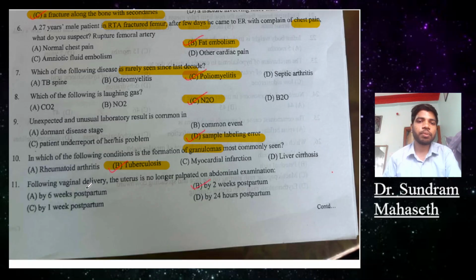Question 11. Following vaginal delivery, the uterus is no longer palpated on abdominal examination by: 6 weeks postpartum, by 1 week postpartum, by 24 hours postpartum, by 2 weeks postpartum. So by when is the uterus no longer palpable? The answer is B, that is by 2 weeks postpartum.